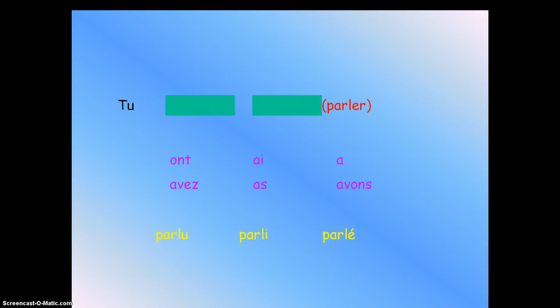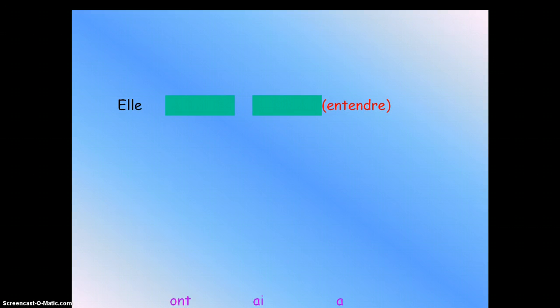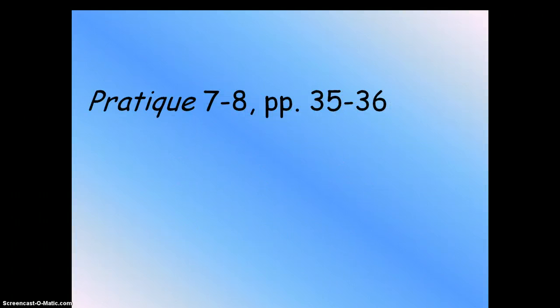Tu. What is it going to be? Hopefully you have as. What is the participle of parler? You know it's a with an accent. Let's continue real quick. Entendre. Elle a entendu. Hopefully you get this down. If you don't get it, just make sure you go back.